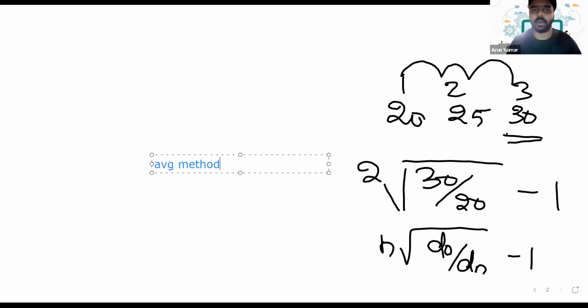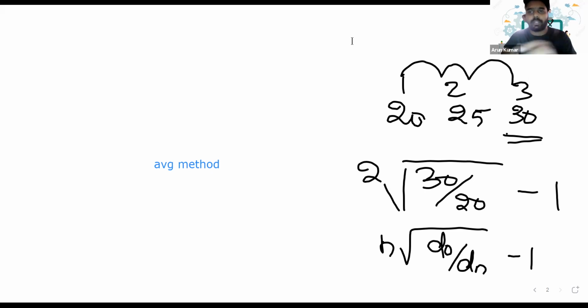So what is the average method? They will give a series of dividends. We have to select the latest dividend and the old dividend because we are taking an average value. So take the latest dividend divided by the old dividend, then check how many years of growth there are.